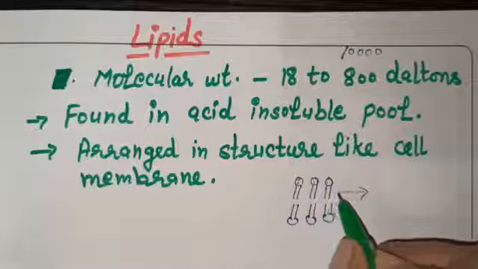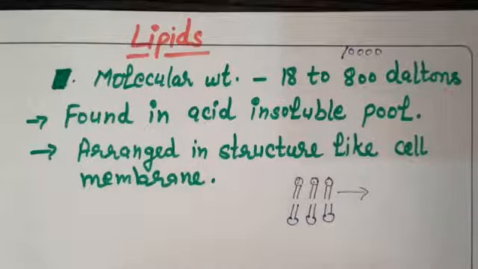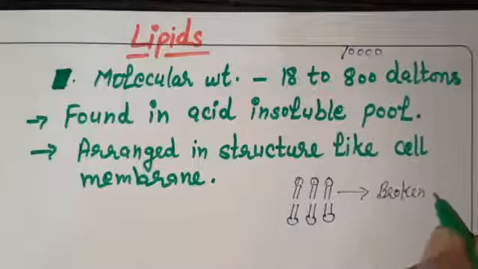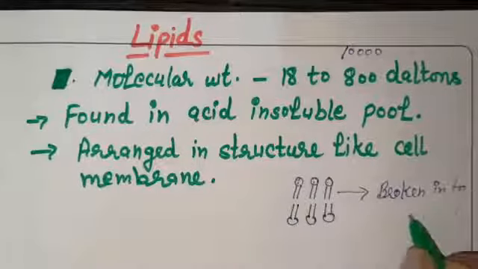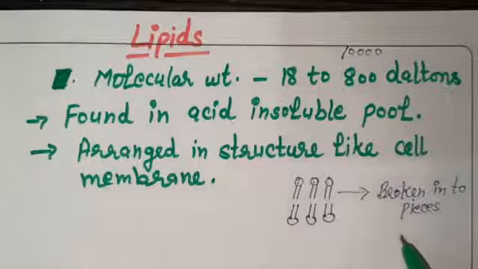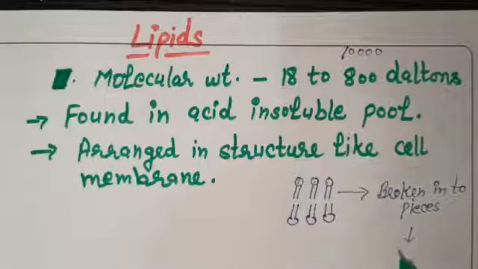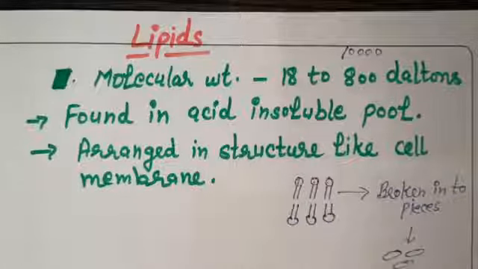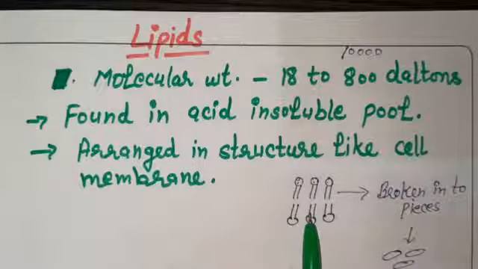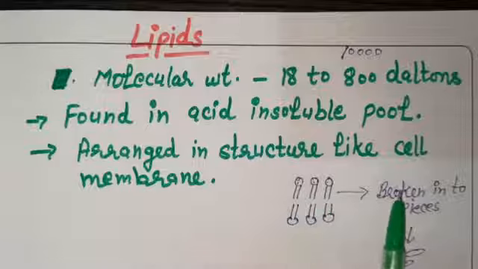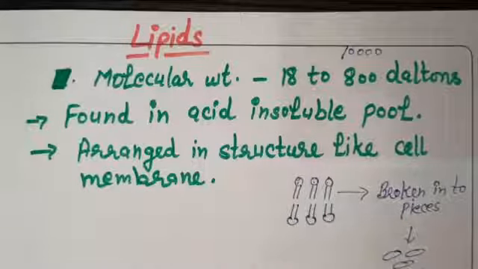So the cell membrane like this or the other membranes in which lipids are present will be broken into pieces, right, and will form vesicles. So a vesicle-like structure will be formed here like this, because of the disruption of the cell, and these broken pieces of the plasma membrane or the other membranes will form vesicles like this.